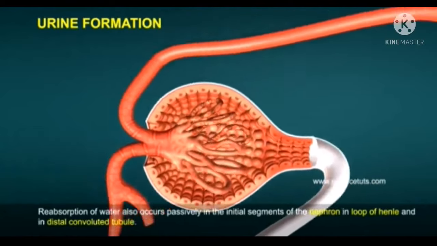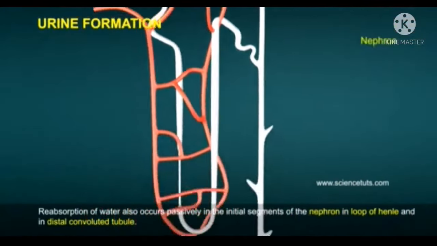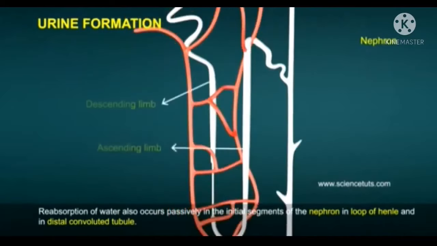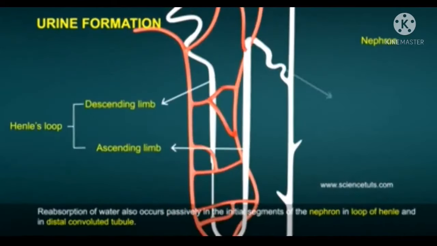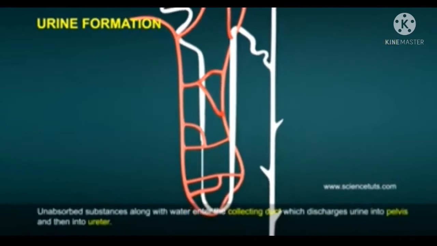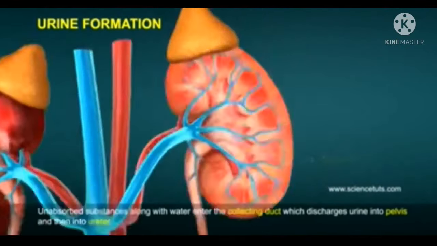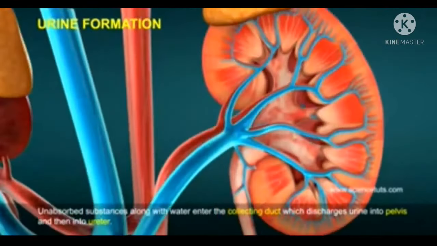Reabsorption of water also occurs passively in the initial segments of the nephron, in the loop of Henle and in the distal convoluted tubule. Unabsorbed substances along with water enter the collecting duct, which discharges urine into the pelvis and then into the ureter.